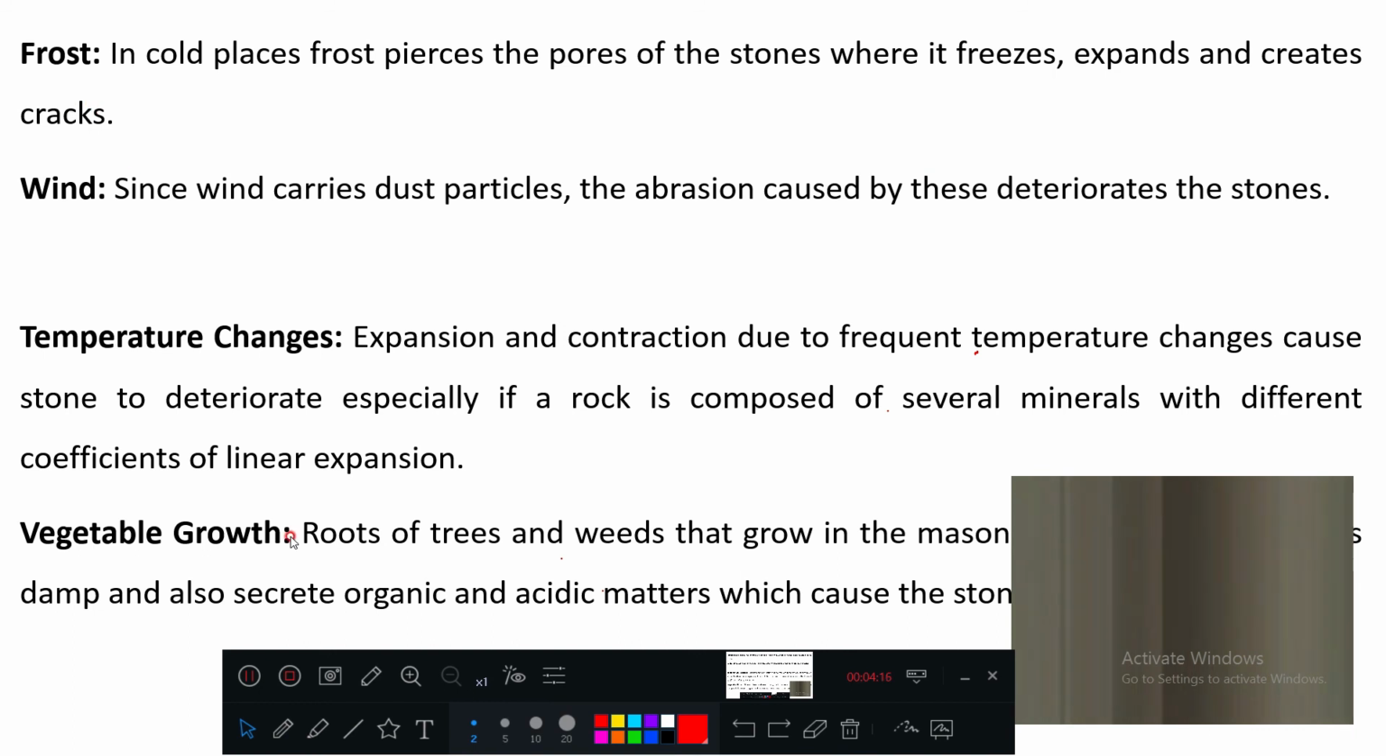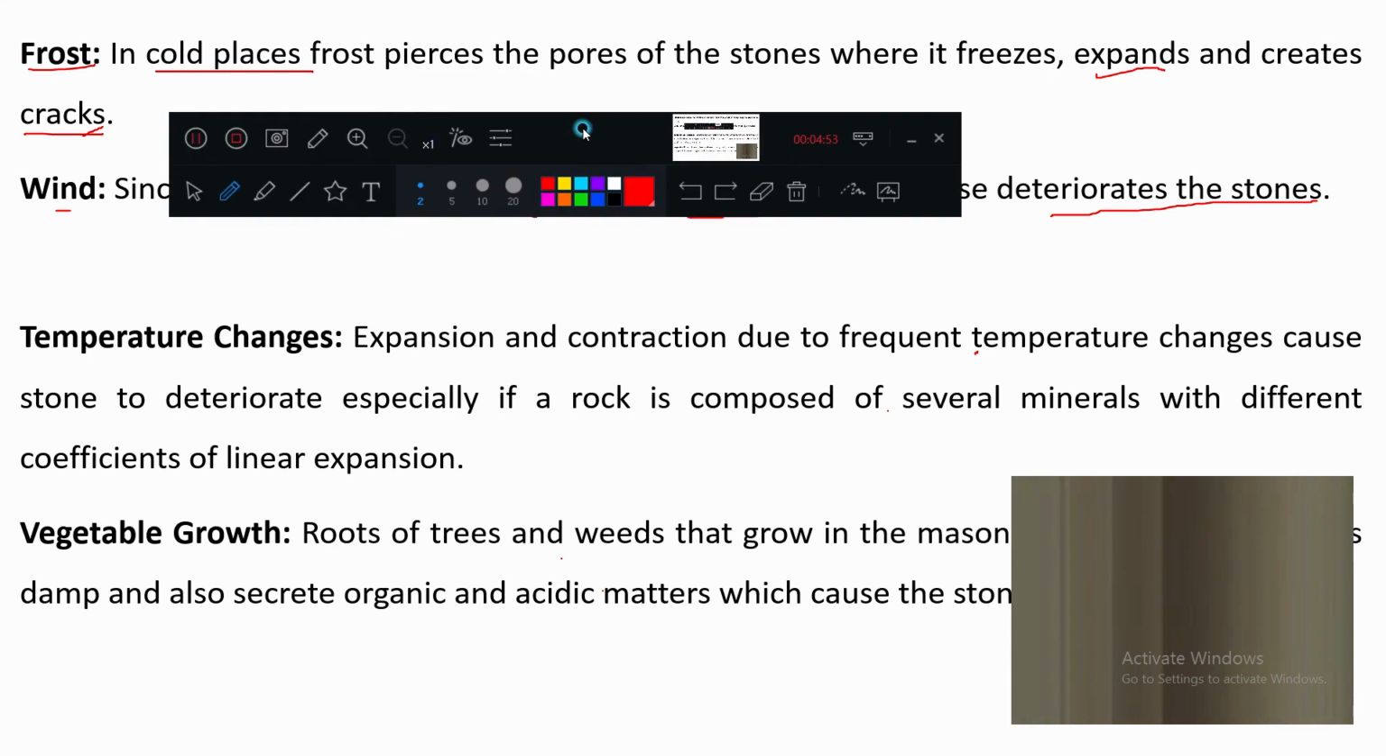Okay, so what are these? Frost, a cold temperature, cold places, frost will get into the stone's pores and it will freeze, and after freezing it will expand. Water molecules, due to cooling, will become ice crystals and ice volume is more. So it creates what? Cracks. Frost means cold temperature, cold water freezes inside the stone and it will expand and the cracks will come. Wind, since the wind carries dust particles, abrasion is caused. The abrasion caused by these deteriorates the stones. Abrasion means rubbing action.